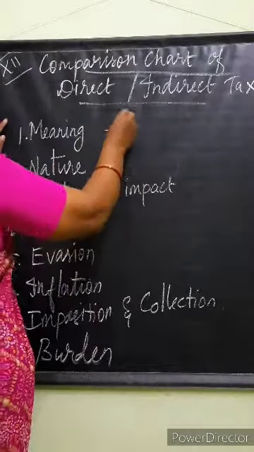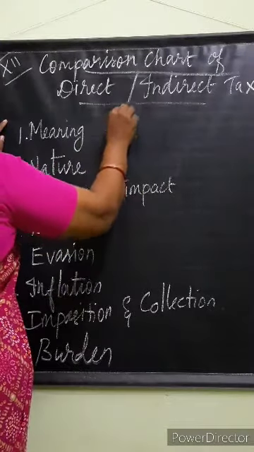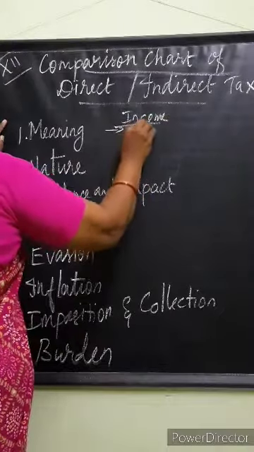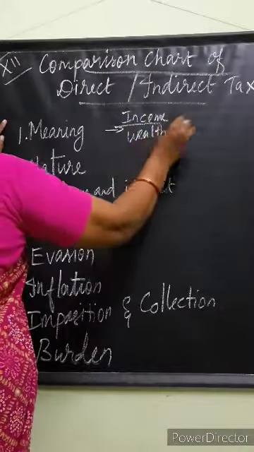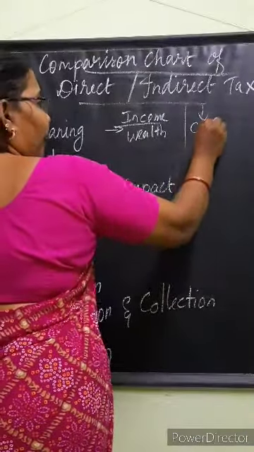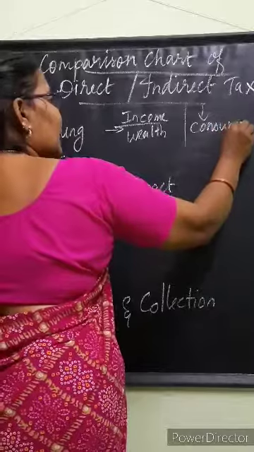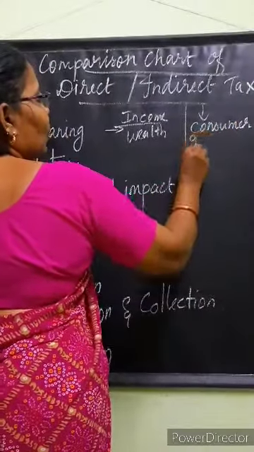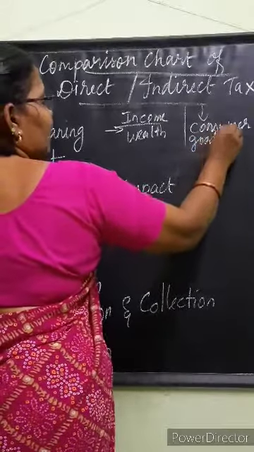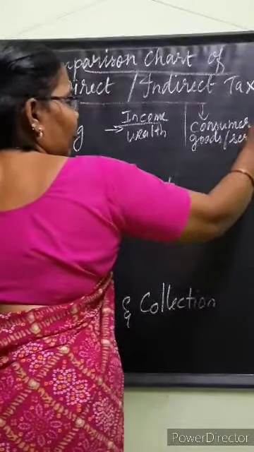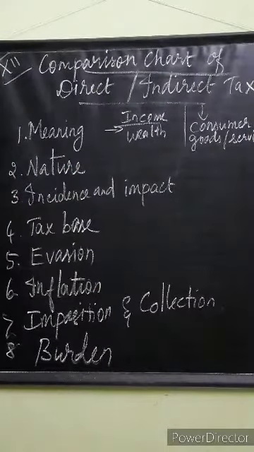Direct taxes are imposed on income and wealth, that means property. But indirect tax is levied on the consumed goods, on the consumer who consumed goods and services. For those, they are imposing the indirect tax.